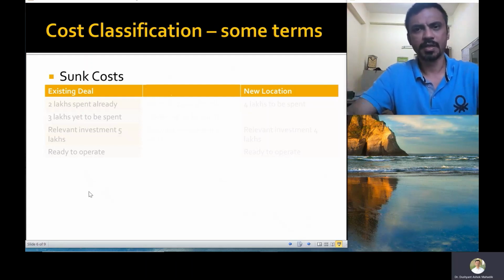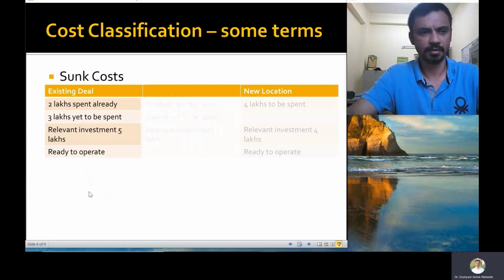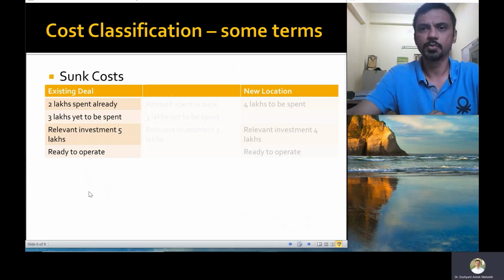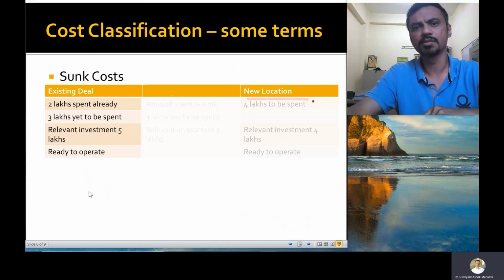So now let us say already they have spent 2 lakh rupees on the current place. They will need to spend another 3 lakhs before the shop is up and running. Now let us say that they have an alternative to switch to a new location which costs about 4 lakhs. So we have now 2 alternatives.